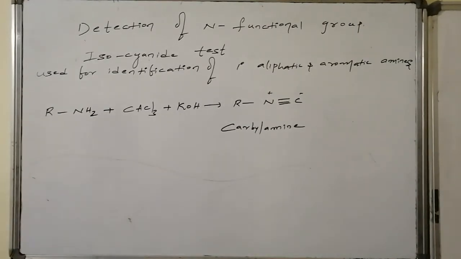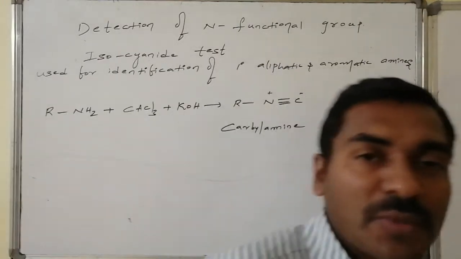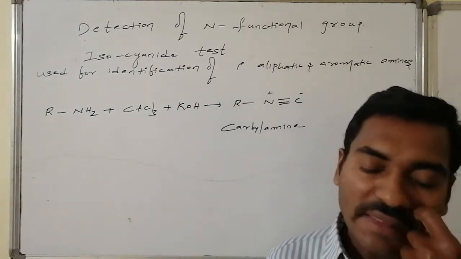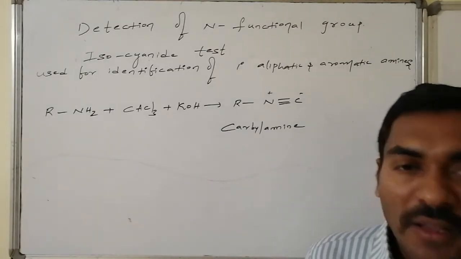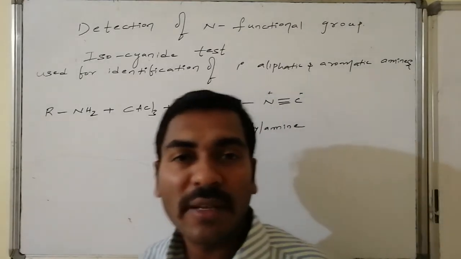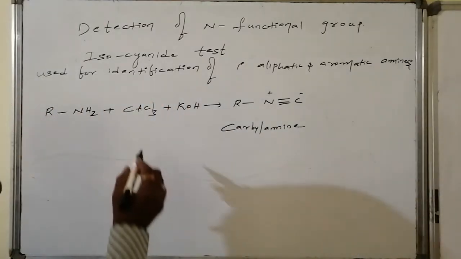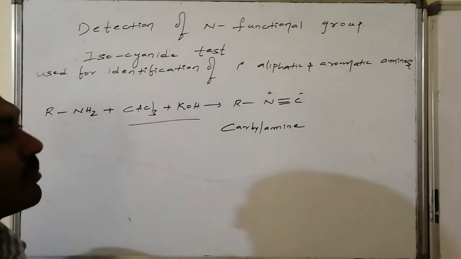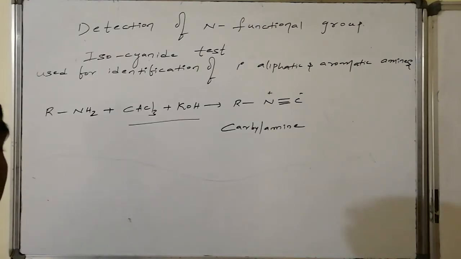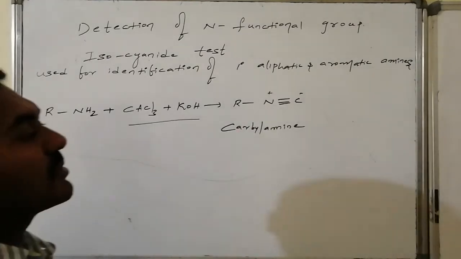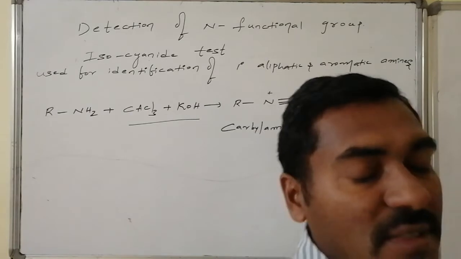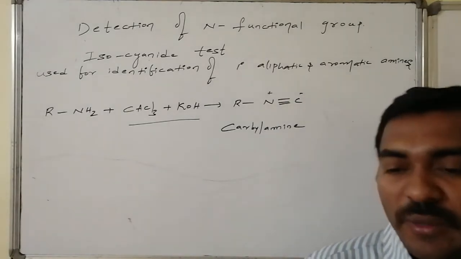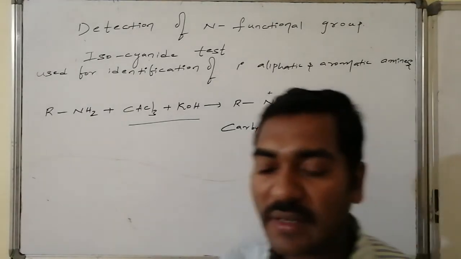Isocyanate test is also known as carbylamine test. A foul smelling gas is obtained as a reaction product of primary amines of the aliphatic or the aromatic category with the chloroform followed by the base. Chloroform and the potassium hydroxide combination combines with the amines of either aliphatic or the aromatic in nature, and that leads to the formation of a foul smelling gas which is said to be isocyanate, which is also known as carbylamine. Hence, this test is used for the identification of primary aliphatic as well as aromatic amines.